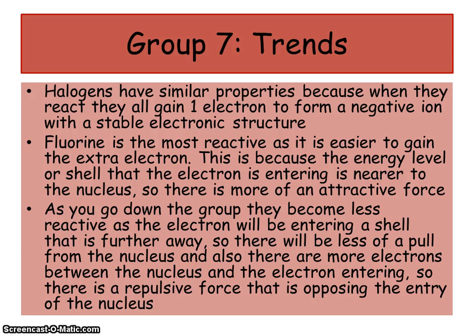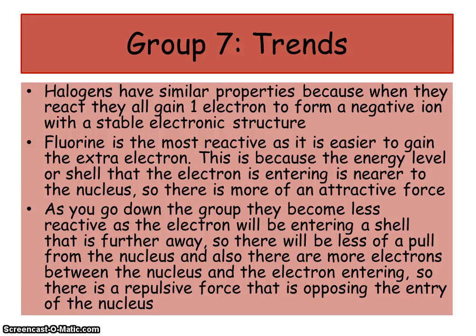Okay, halogens have similar properties because when they react, they all gain 1 electron to form a negative ion with a stable electronic structure. They're happy now because before they react, they've got 7 electrons in the outer shell, and if they gain 1, they fill it up to 8 and they are quite happy.